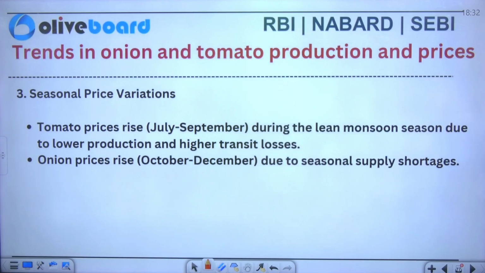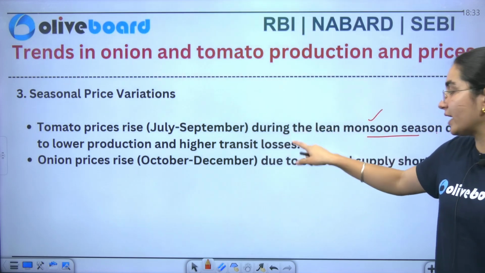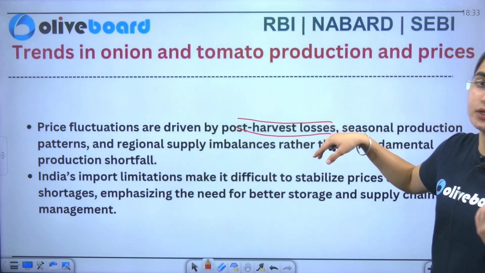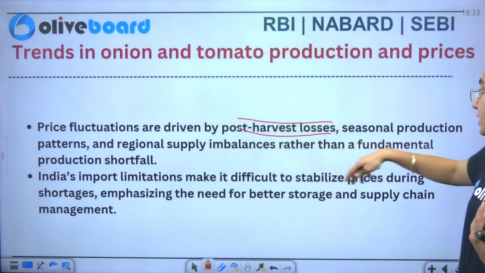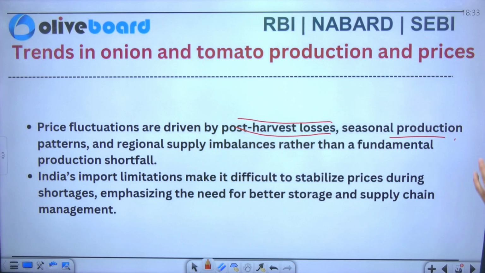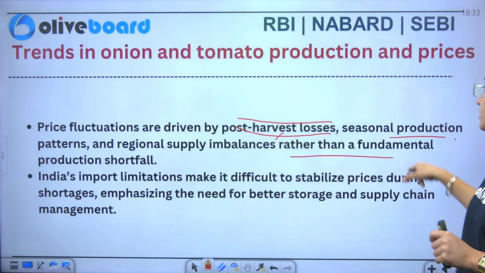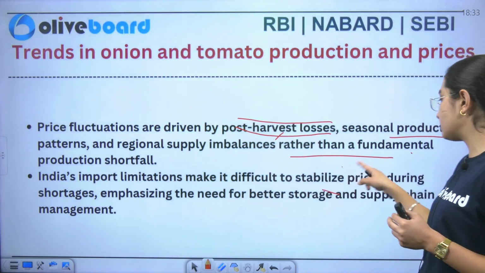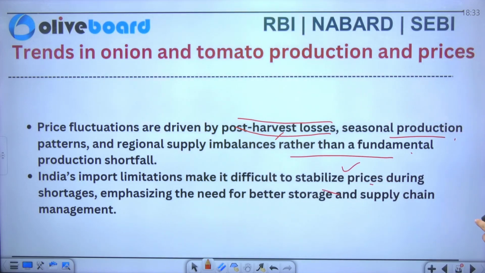Okay. Now, if I talk about the seasonal price variation, you can see tomato prices rise during the lean monsoon season. This is the reason here that there is lower production and high transit losses. Onion price जो rise करता है, that is due to the seasonal supply chain shortages. Now, the price fluctuations are driven by various reasons here. One is post harvest losses, and another is the seasonal production pattern. Similarly, you have regional supply imbalances rather than a fundamental production shortfall. Similarly, India's import limitation makes it difficult to stabilize the prices during shortages, emphasizing the need for better storage and supply chain management.